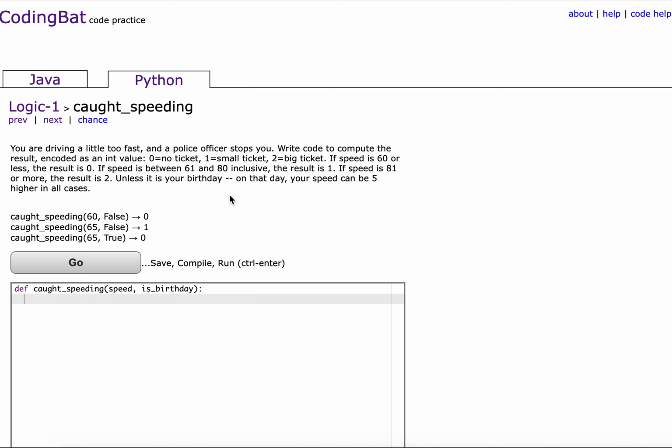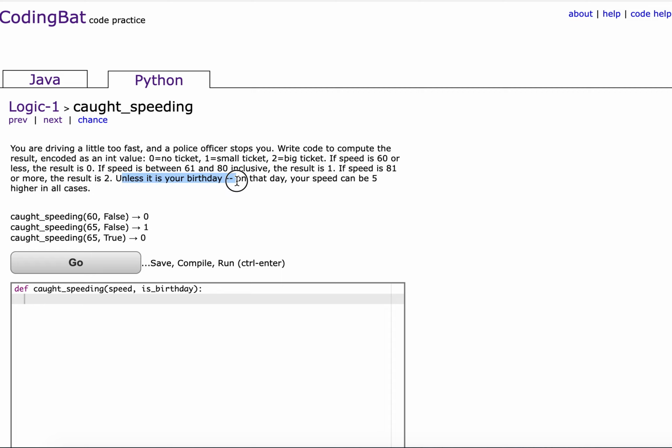This only matters because we're using an int value, so we're not really expecting 80.5 or anything like that. But if speed wasn't always an integer value, then saying that 81 is the next condition might cause some errors, so maybe we'll just use 80. So the result will be 2.